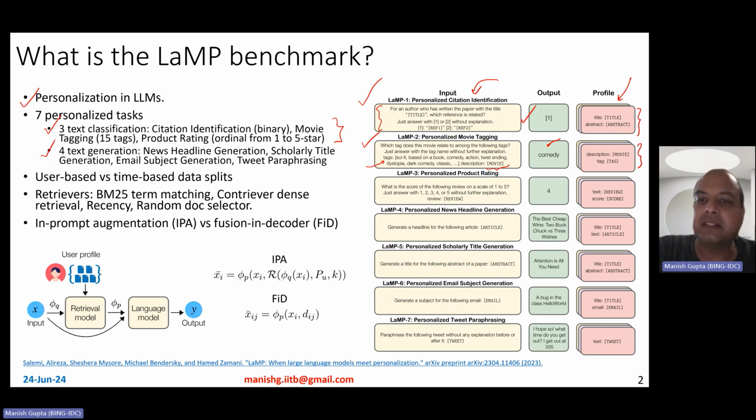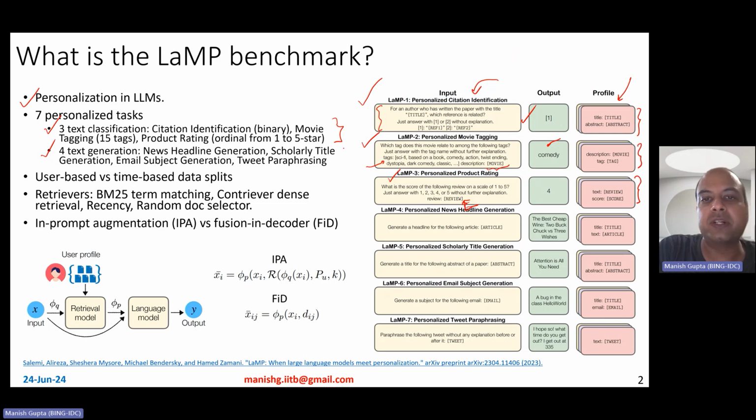The third task is personalized product rating. Everyone knows that product ratings contain a lot of user bias. So, what is the score that the user would provide to this particular review? Here the user profile comprises the previous reviews that the user has written, along with the scores. Okay, so those are the 3 classification tasks.